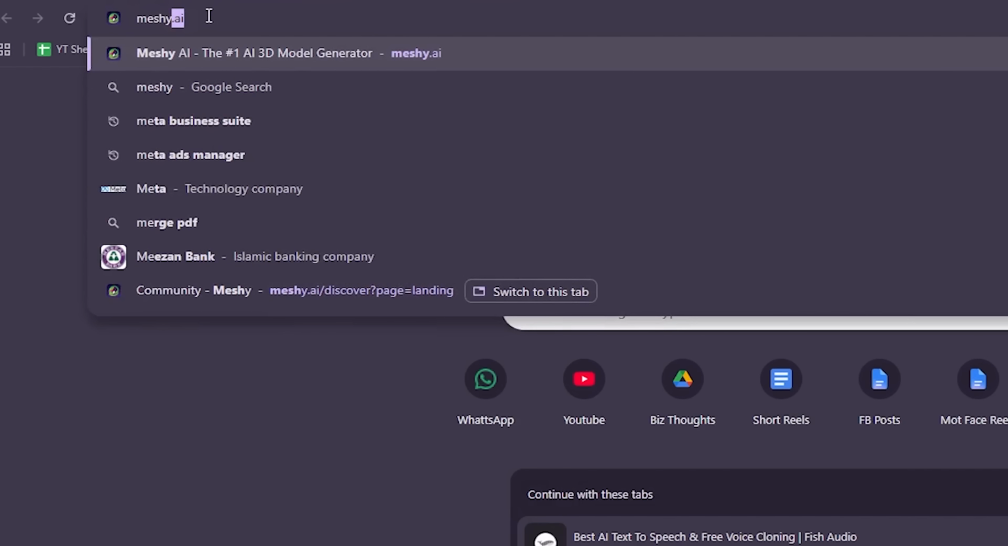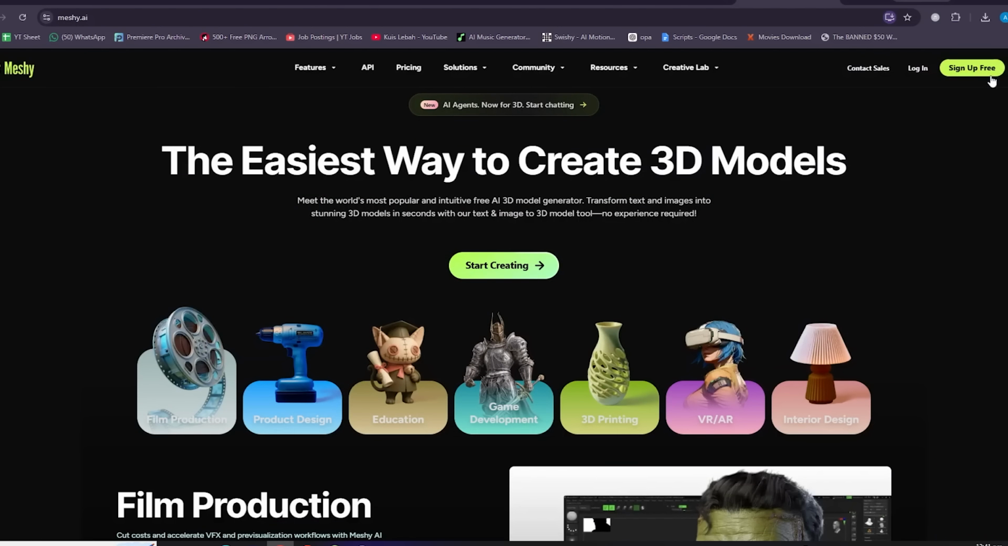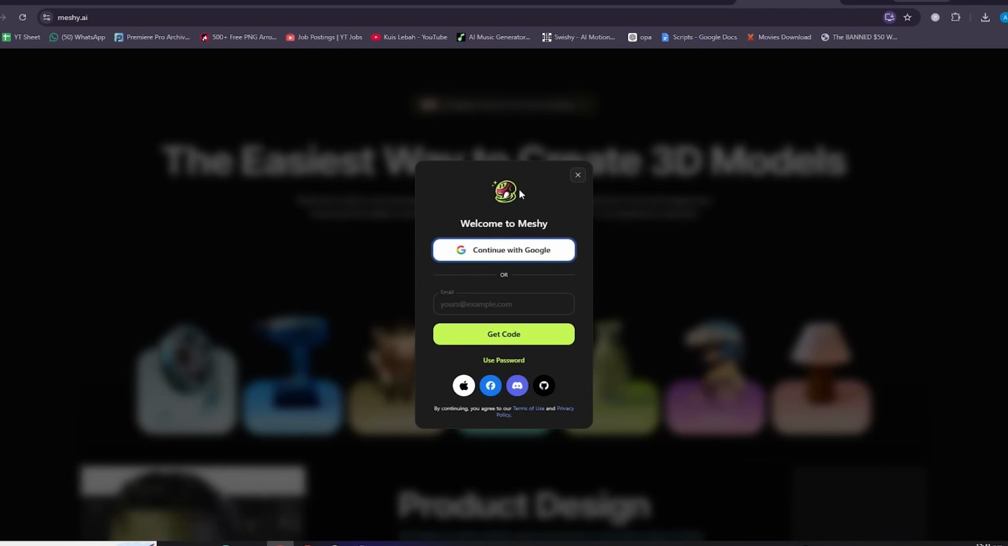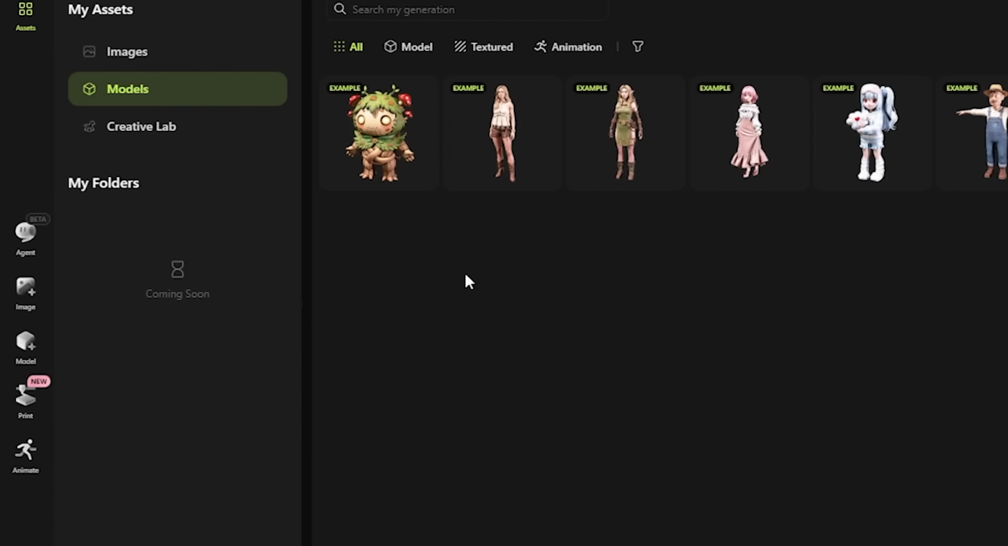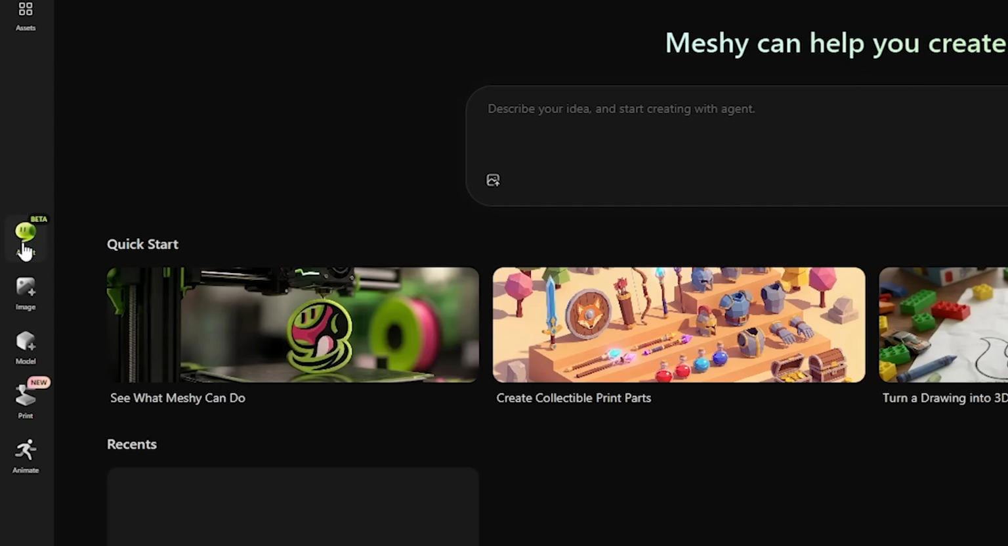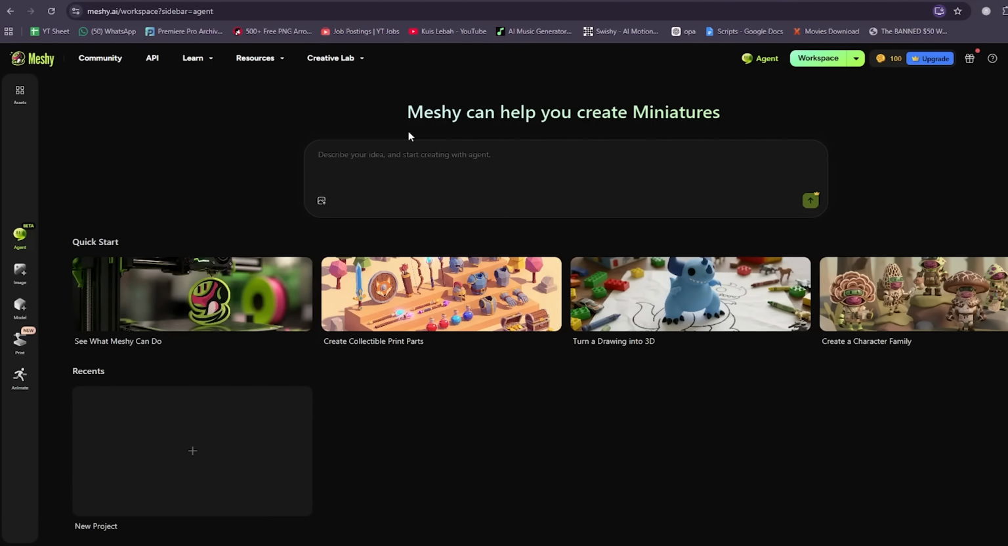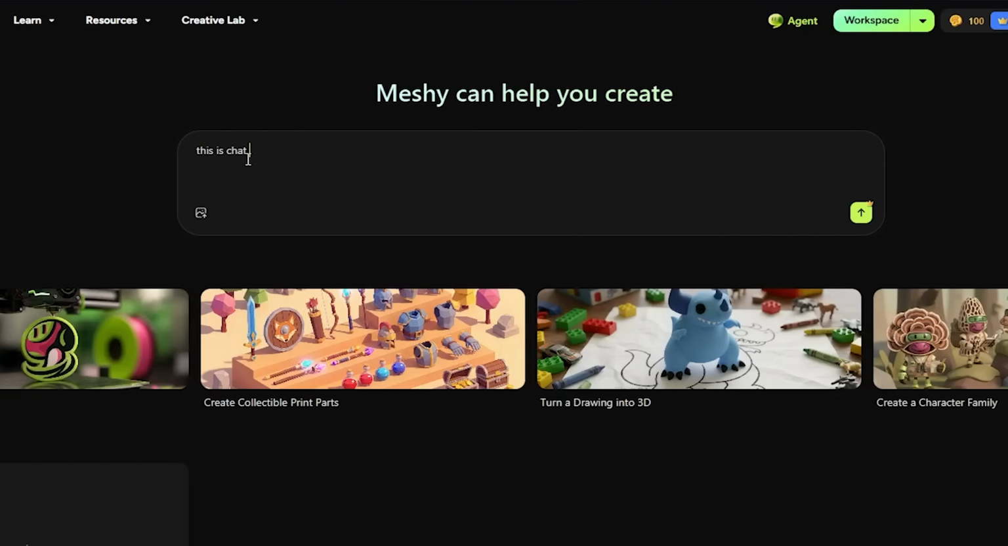Go to Meshy.ai, links in the description, and sign in, free to start. Once you're in, look at the left sidebar and click 3D Agent. This opens the chat interface. It looks simple, but what happens inside it is not.